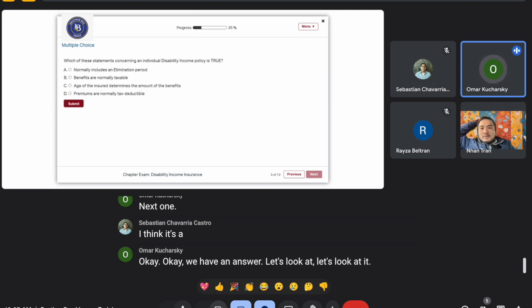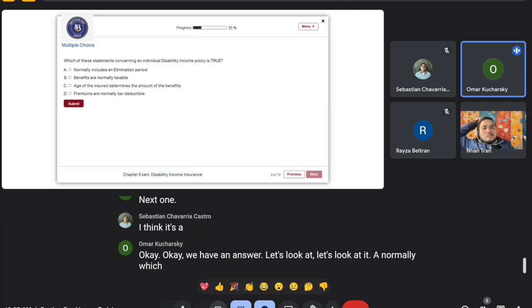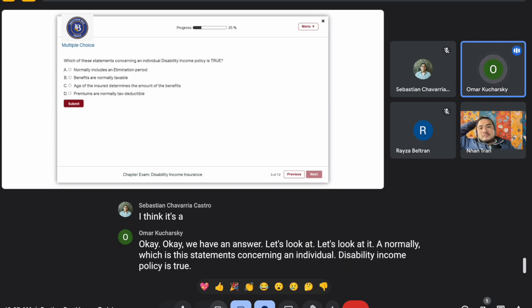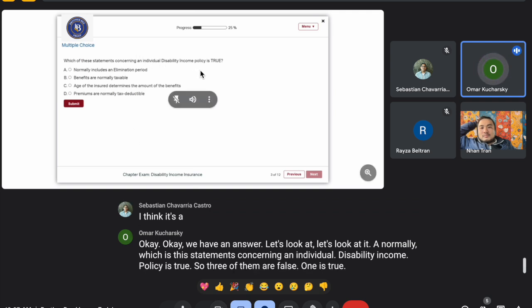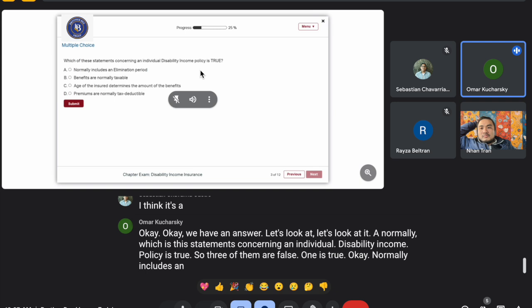Let's look at it. A. Normally, which of these statements concerning an individual disability income policy is true? So, if three are false, one is true. Normally includes the elimination period. Yes, that's correct.